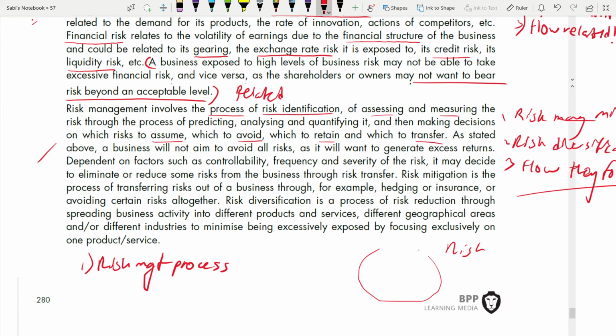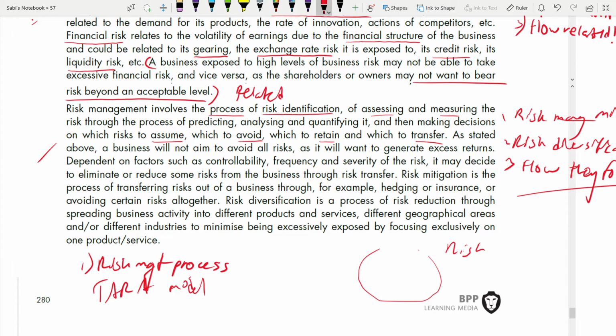In other words, you accept. You have to talk about the TARA model: transfer, accept, reduce, and avoid. That risk TARA model is there in SBL. You must have done it in SBL. So you have to talk about that, because it's a part of the risk management process. These are the ways you manage your risk. You either accept, avoid, retain, or transfer.